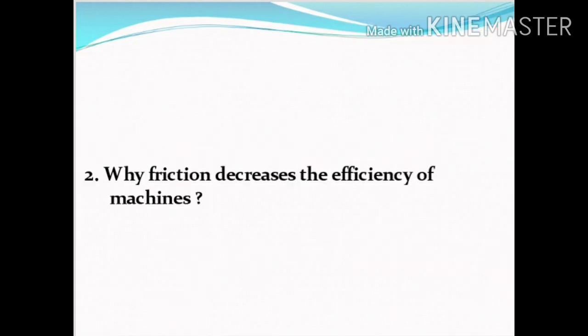Question number 2. Why does friction decrease the efficiency of machines? Answer: Friction decreases the efficiency of machines because friction between the moving parts of a machine resists their motion and turns energy into heat.